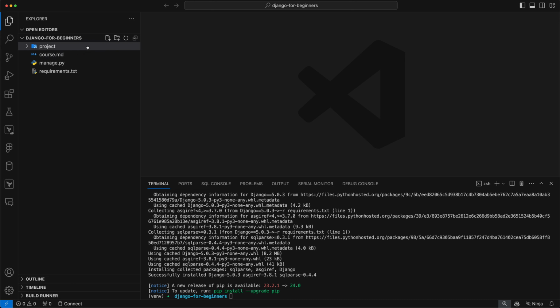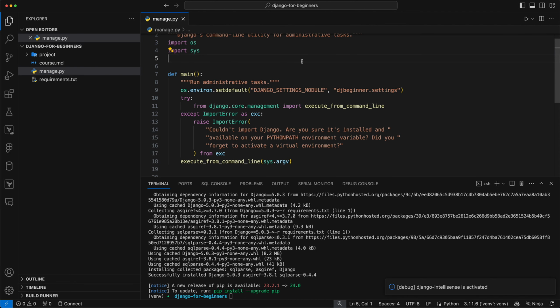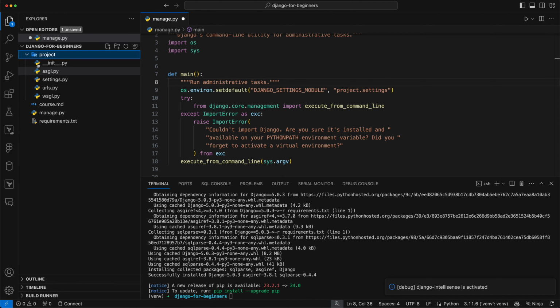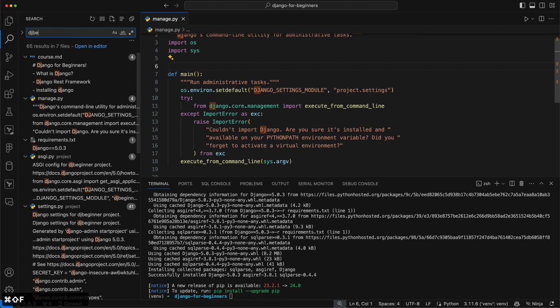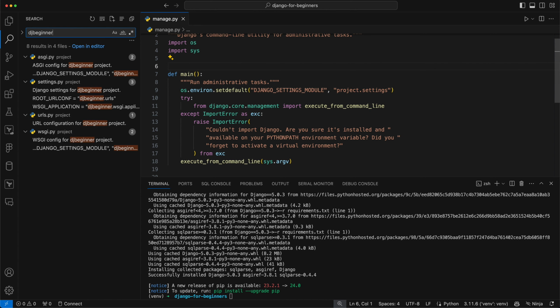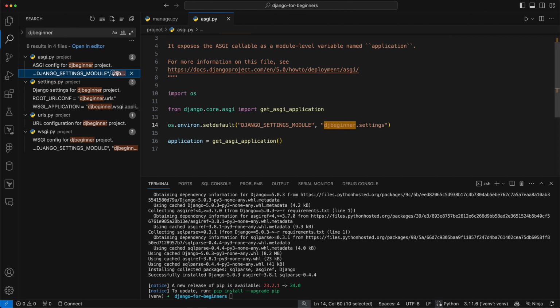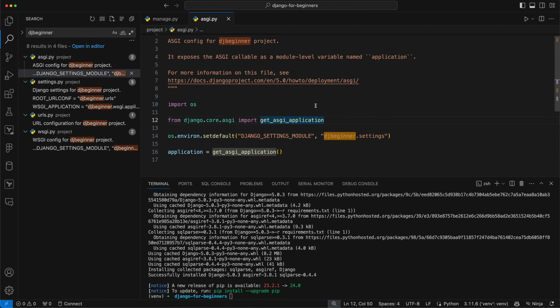Now, when you do rename this, we will have some problems, because if you look at our manage.py file, which is a file that Django made, it's looking for a settings module inside djbeginner.settings. So we need to make sure we rename that to project.settings, because now it's going to be looking inside project as we've renamed it. Similarly, there'll be a few other references in here. So what you might want to do is just search for the word djbeginner, or whatever you ended up calling this, and make sure that all of them are set to project.